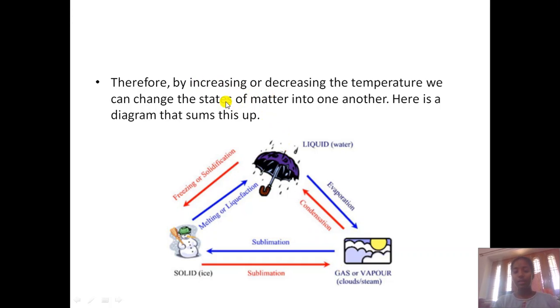So now we can say either you increase or you decrease the temperature, we can surely see there is a change in the state of matter. This diagram sums up the whole thing we have studied: solid, liquid and gas. Drawing this diagram is one of the most important questions. So you have to draw this triangle diagram.